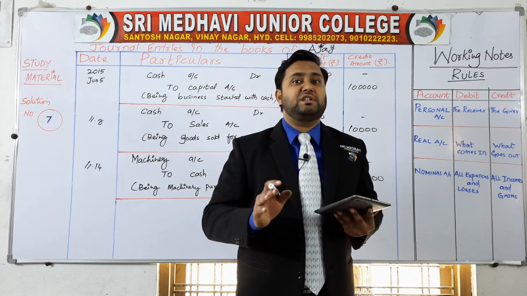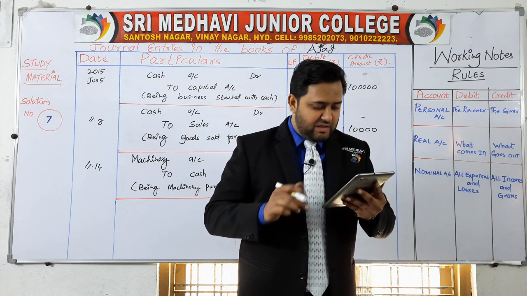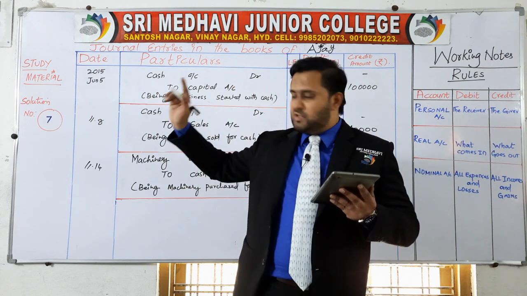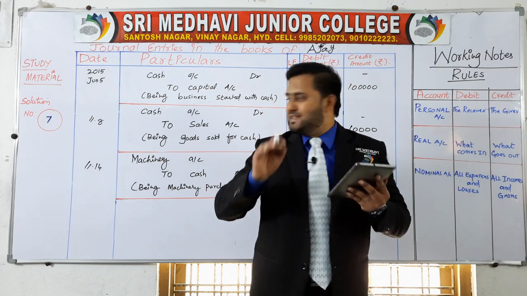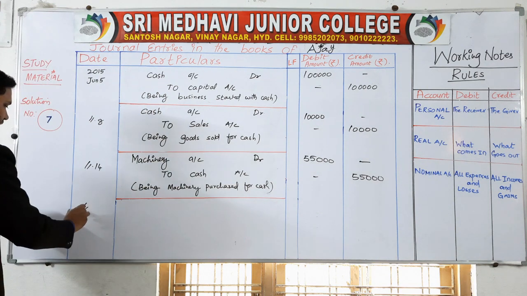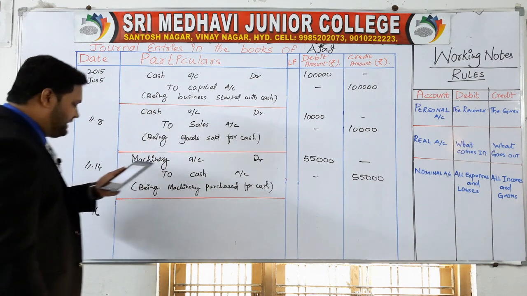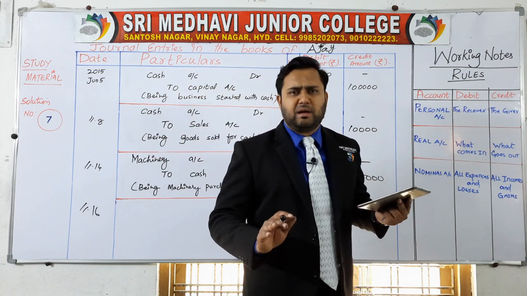If nothing is mentioned, like only rent is given, salaries is given, like in this transaction on problem number 7, transaction number 4 on 16th June, details are given like only electricity bill. Nothing is there apart from that.